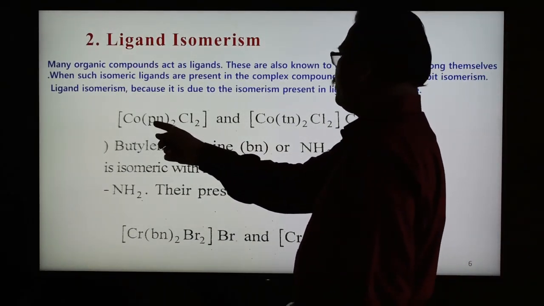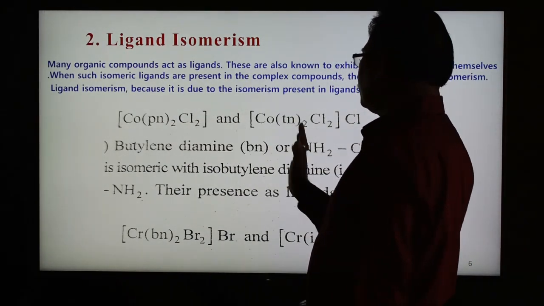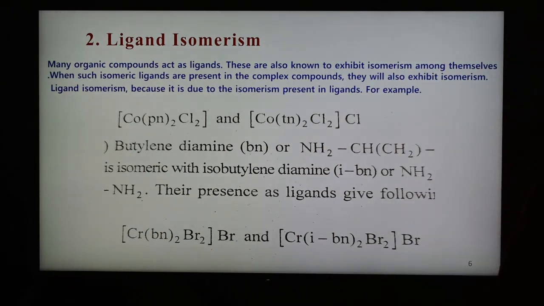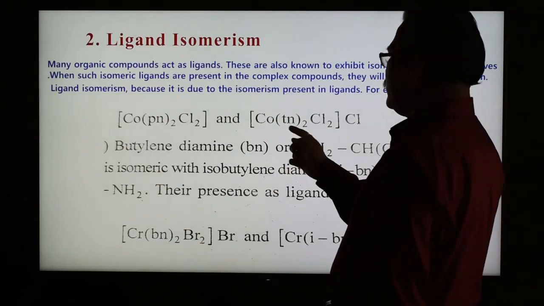This is the PN and this is the TN. The number of groups is the same, and here it is Cl2. So this type of isomers is possible in this case, and there is a difference between the ligands. PN is propylenediamine and TN is trimethylenediamine. So they have similar atoms and form this type of ligand isomerism.